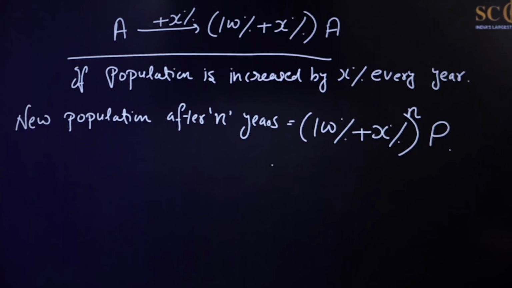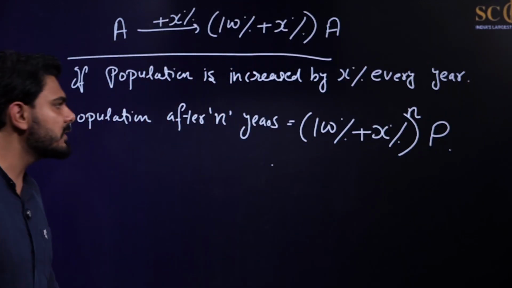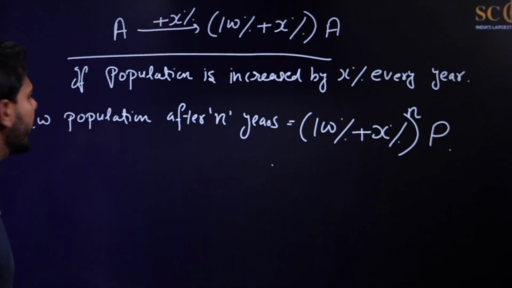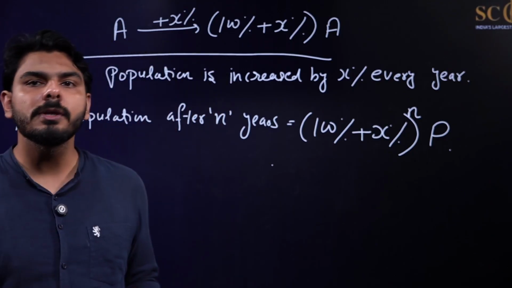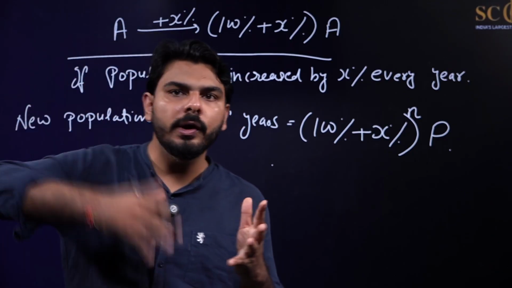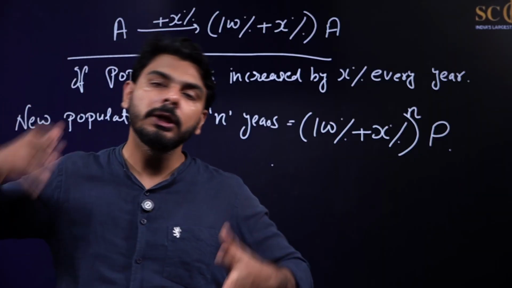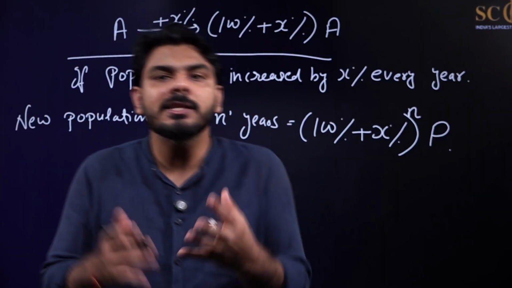So let us now move on further. I hope this much is clear to everyone. After n years, the new population will be 100% plus X% raised to the power n of P. Now if we are given that the population is increased by X% every year, what was the population n years ago? 1 year ago, 2 years ago, 3 years ago, 4 years ago, 10 years ago? In that case, how will we solve it?